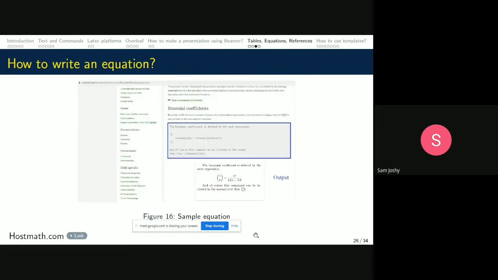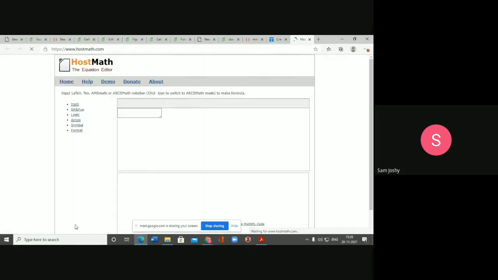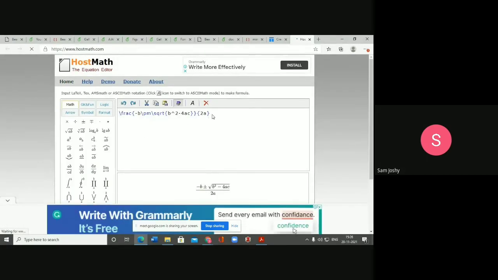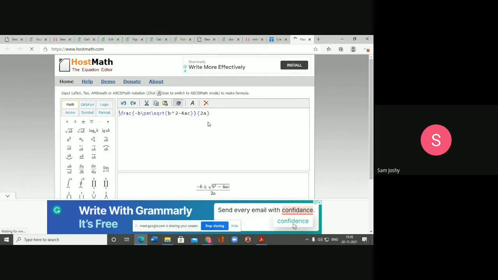Now, if I want to write an equation, you can see here n by k equal to n dash by k dash into n minus k. When you have to write such complex equations, you have to remember all these codes. No need. We can just go to web resource. We have the community. We can use these post-math equation editor.